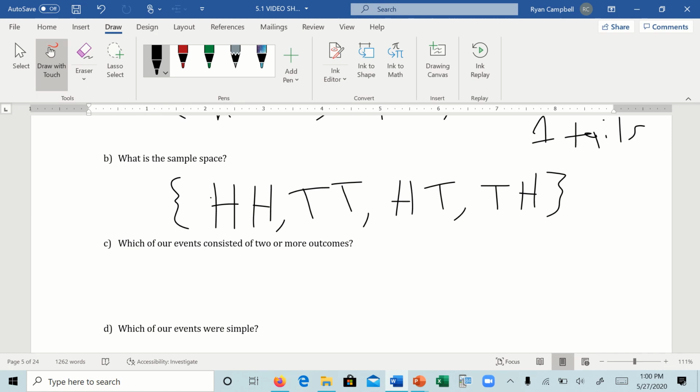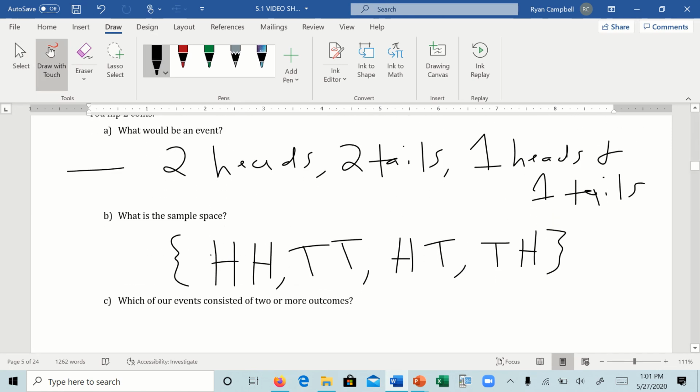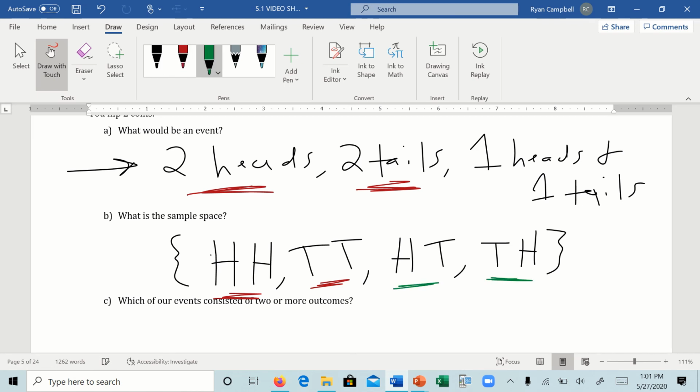So out of these original events from part A, which one consists of 2 or more outcomes? Well, we can see that 2 heads is just one outcome. We can see that 2 tails is just one outcome. But for 1 heads and 1 tails, there are multiple ways of getting that, right? You could either get it as heads first or as tails first.